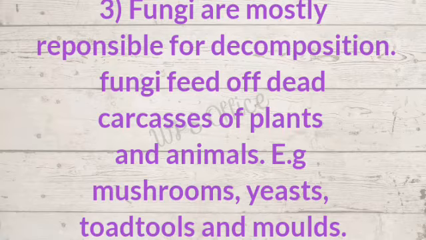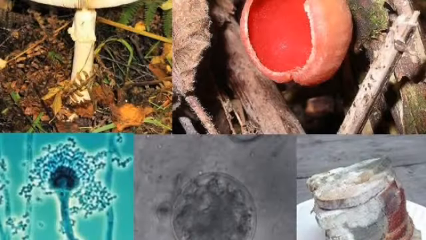The remains of some plants and animals. Examples of fungi are mushrooms, yeast, toadstools, and molds. This is a picture of some fungi, mushroom, and so on.